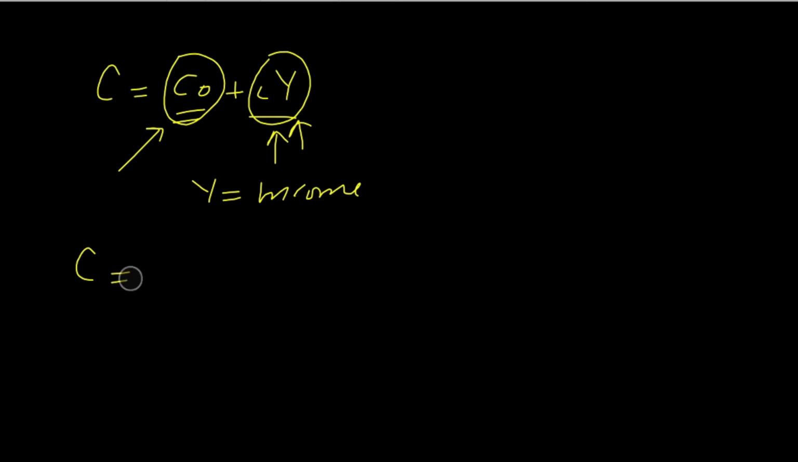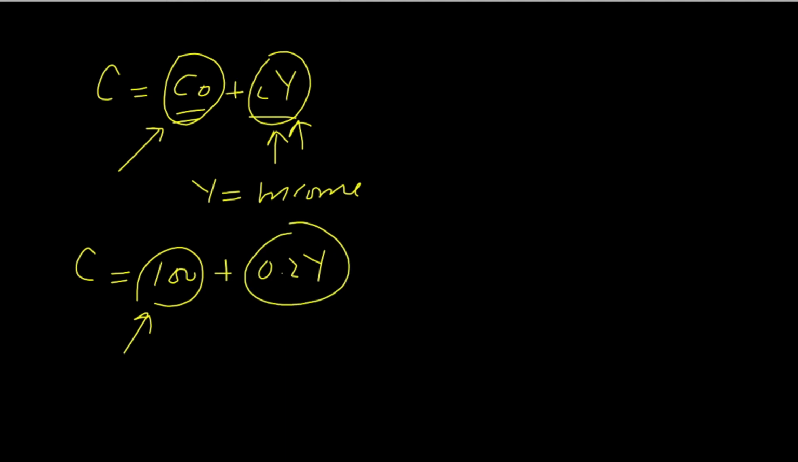And if I write a specific function, let's say C is equal to 100 plus 0.2y, then this shows that autonomous consumption is 100. It means this consumption is dependent upon something else apart from income, and this consumption is dependent upon income. It means that whatever income we earn, we will spend 20% or 0.2 out of each additional dollar earned. So 0.2 is also 20%, and we call this 0.2 or 20% the marginal propensity to consume.